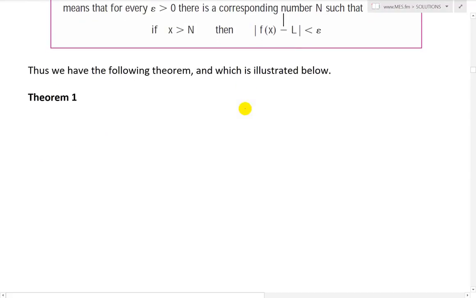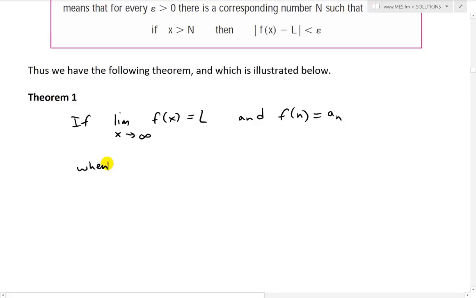So theorem 1 states: if the limit as x approaches infinity of f of x is equal to L, and f of n equals a_n when n is an integer.